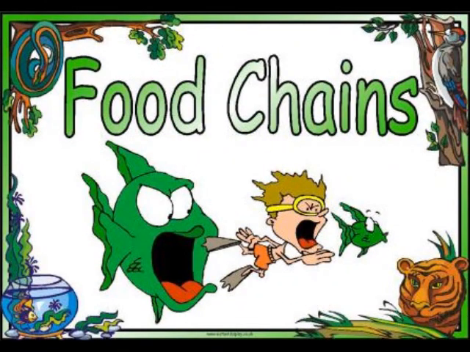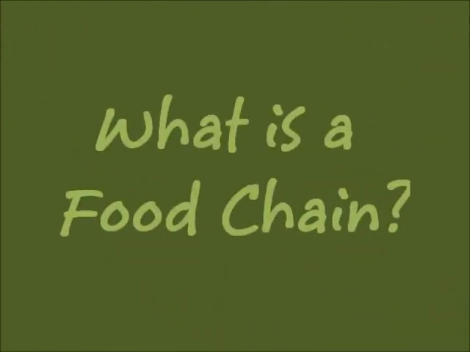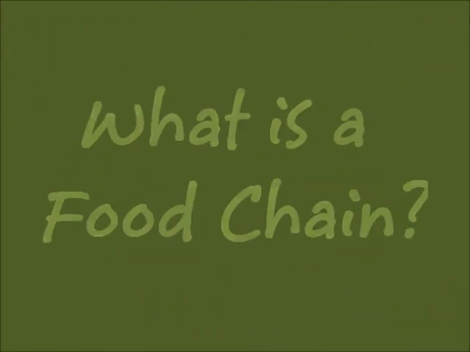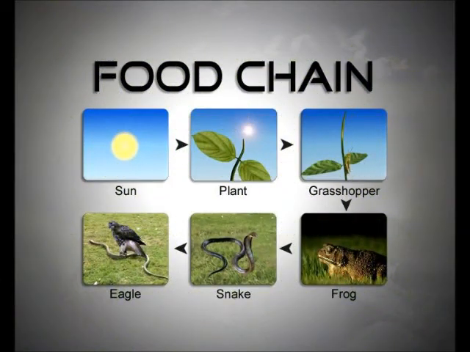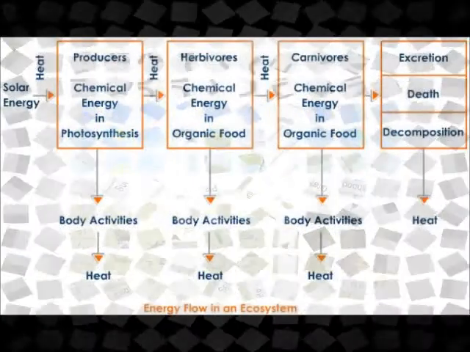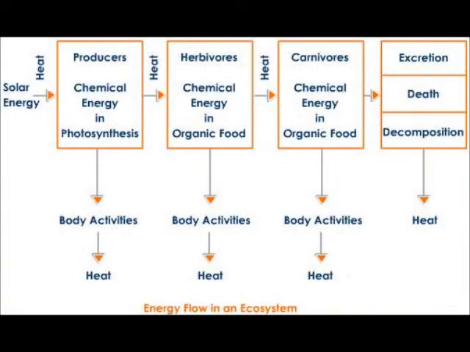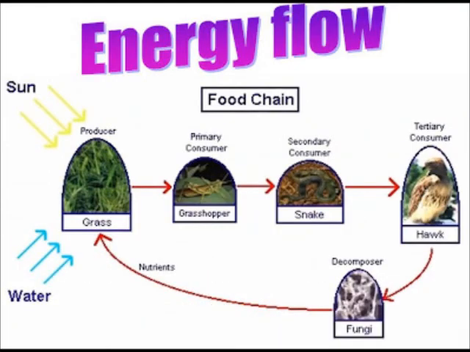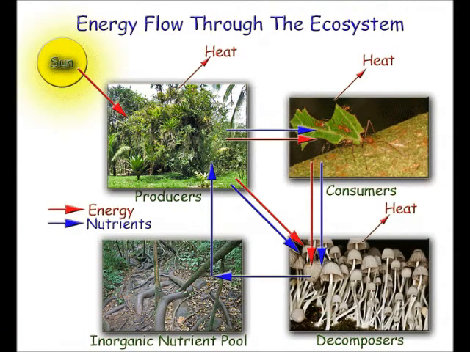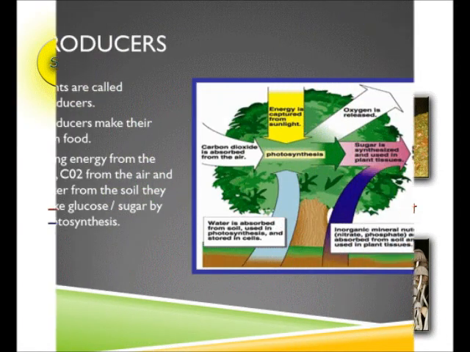Within the ecosystem, there are organisms which help to create a food chain. A food chain shows how each living thing gets food and how nutrients and energy are passed from creature to creature. Within a food chain, energy is transferred from one organism to another.